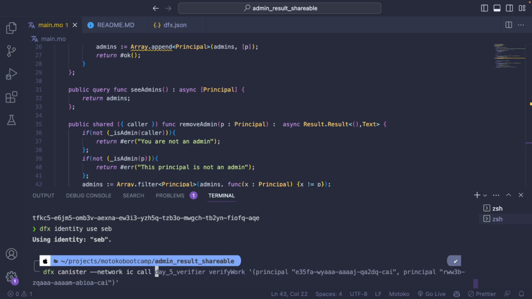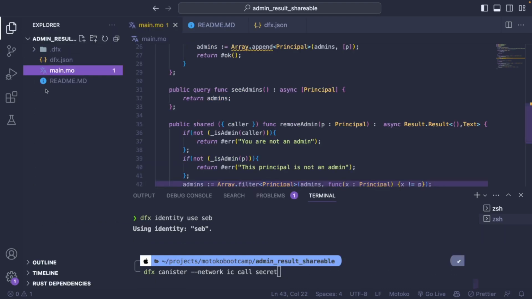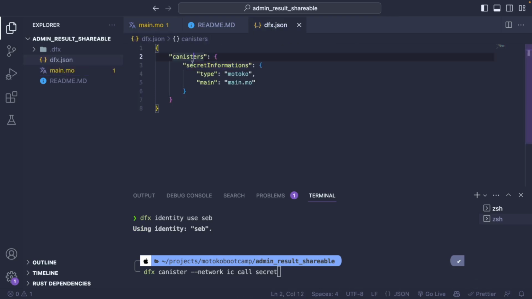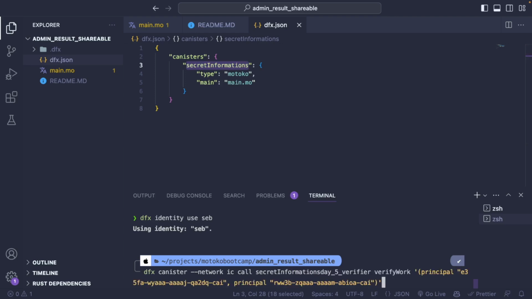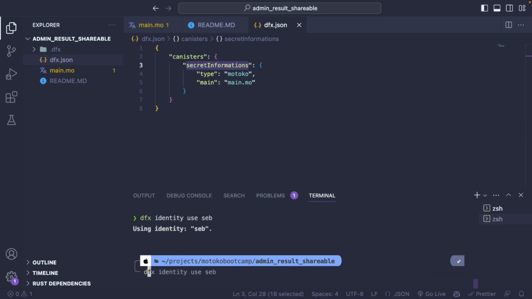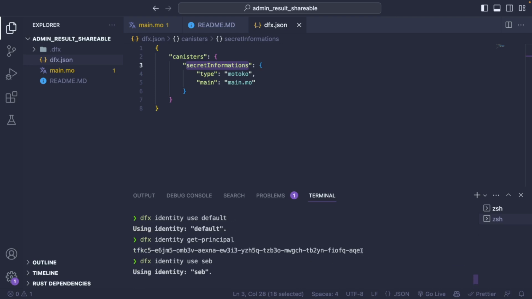I can do add admin. The name of the canister is secret informations. The function that we want to call is add admin, and the principal that we want to add is this one.